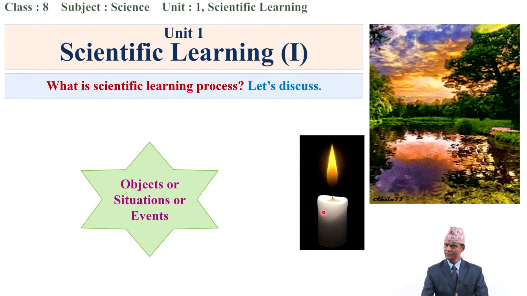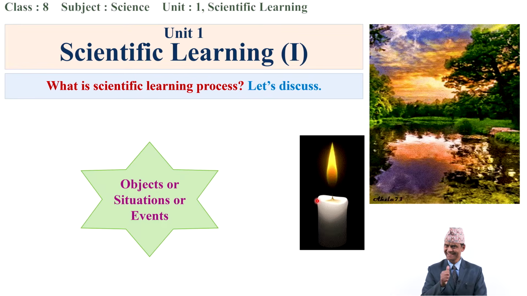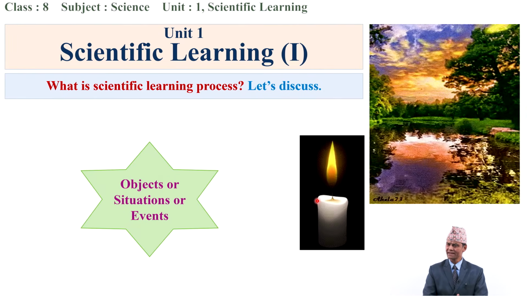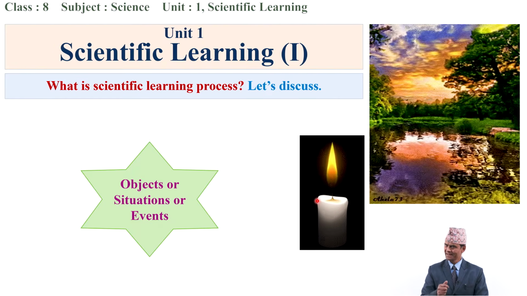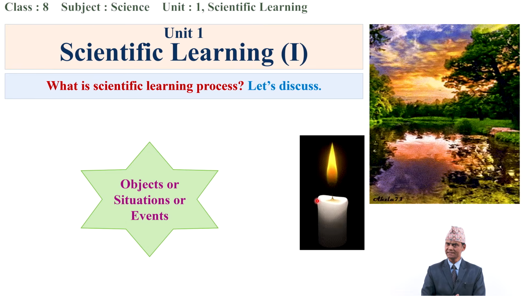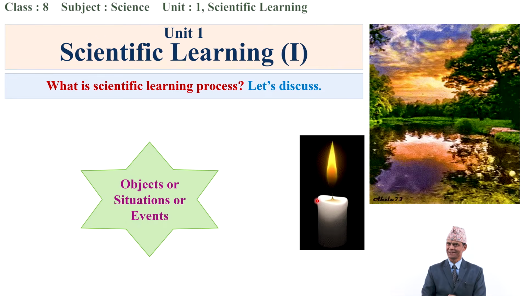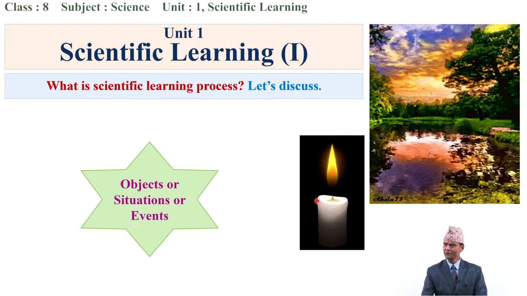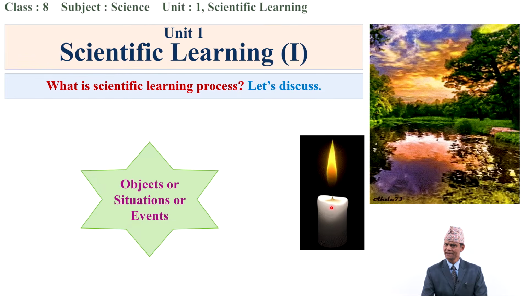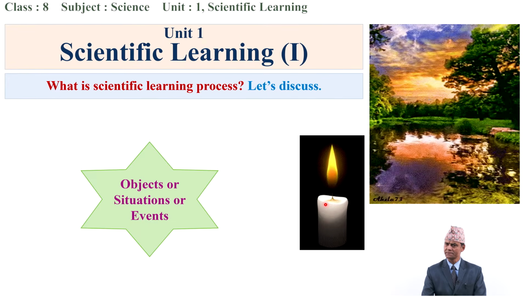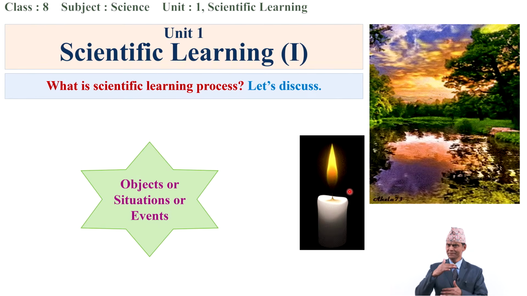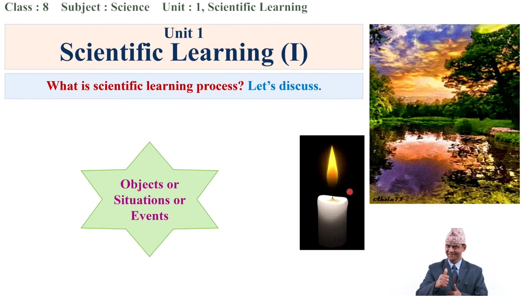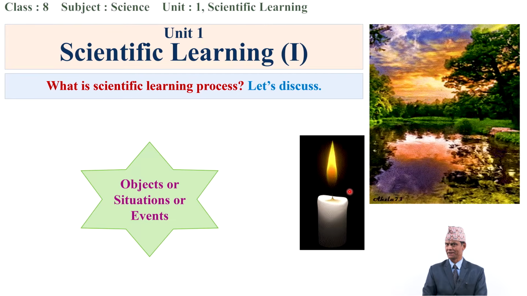Look here. What do you observe? Yes, here is a burning candle. How is the candle burning? What is the reason behind it? Think carefully. Have you ever discussed it? Yes, of course, you may have learned about it. Here is a fuel, a type of hydrocarbon chemical substance, and it is burning. Why is the burning flame moving up and down? Yes, there is kinetic energy in burning objects.